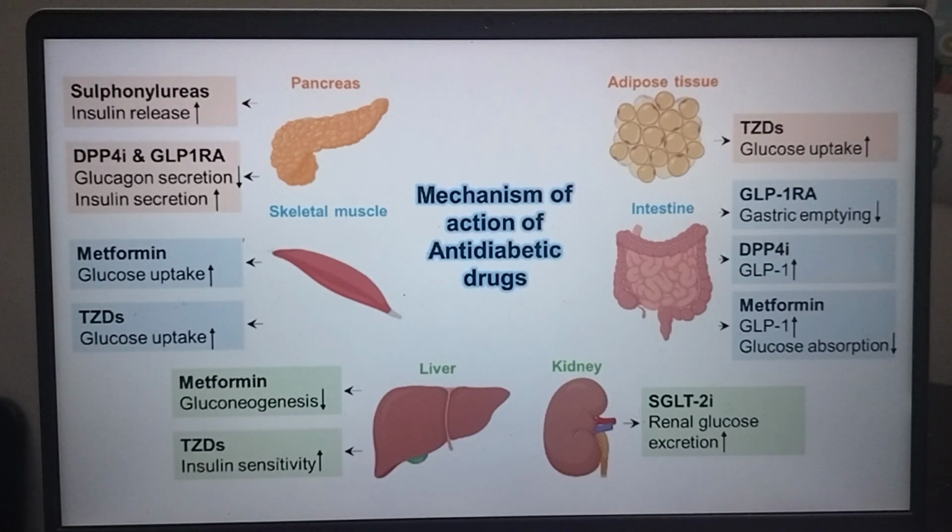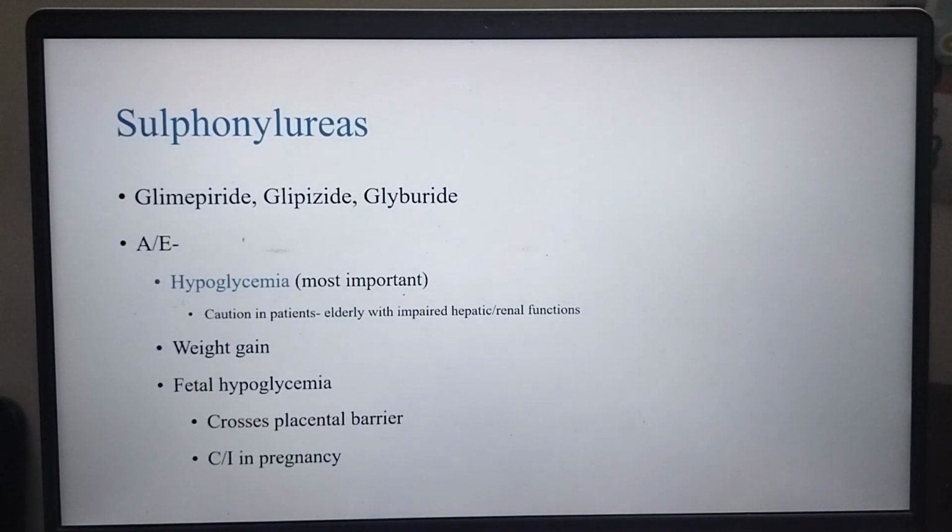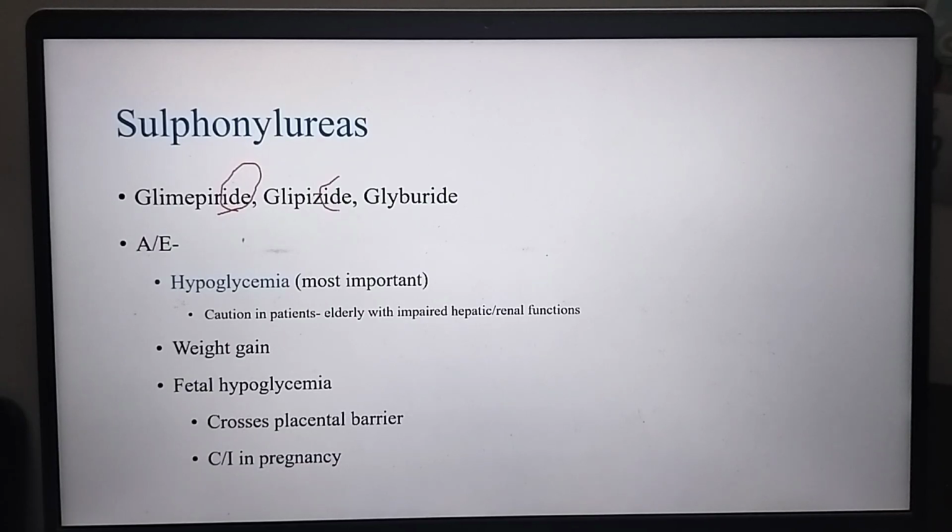Now, first, anti-diabetic drugs. First we study sulfonylureas. In case of sulfonylureas, we have glimepiride. This is showing ride, pride, ide. Ide is showing the peptide group. Okay, so ide is totally denoting peptide.